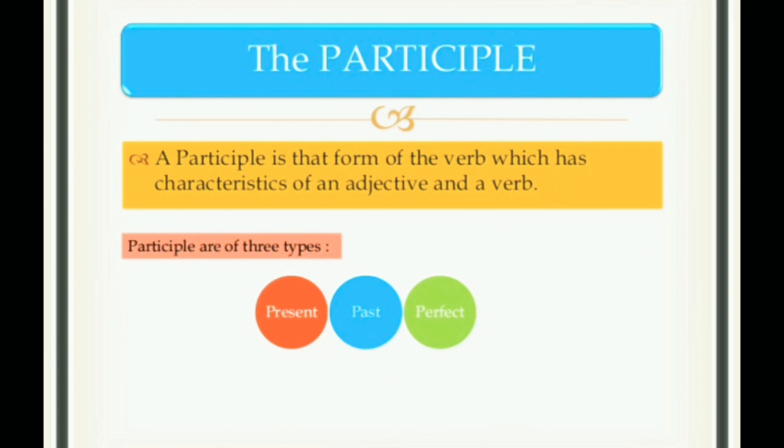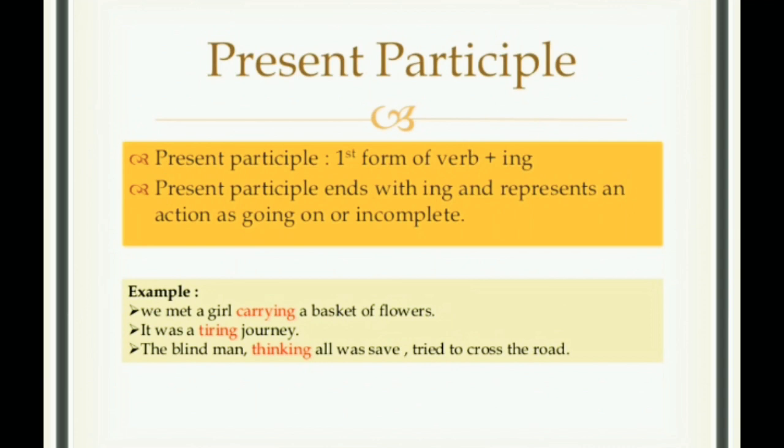So students, you will notice that we have three types of participles over here. We have the present participle, the past participle, and then the perfect participle. So the present participle is the first or the root form of the verb with ing. So it is the root form of the verb plus ing. You can call it the root form or you can call it the first form. It's one and the same thing. Present participle ends with ing and represents an action as doing, that is going on or is incomplete.